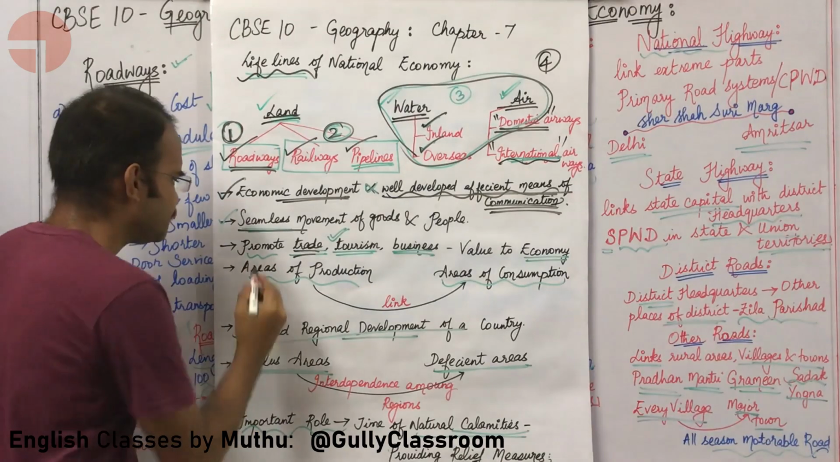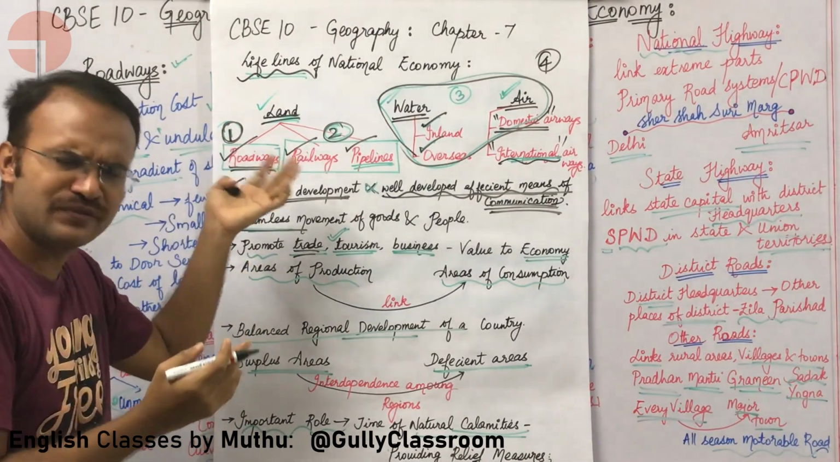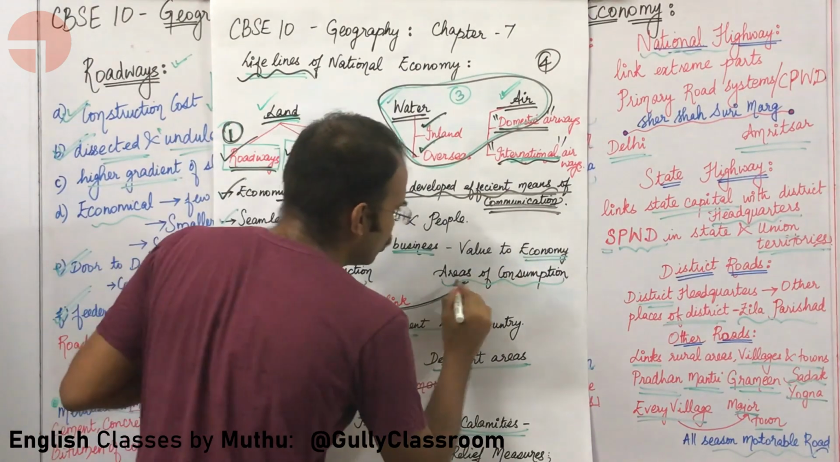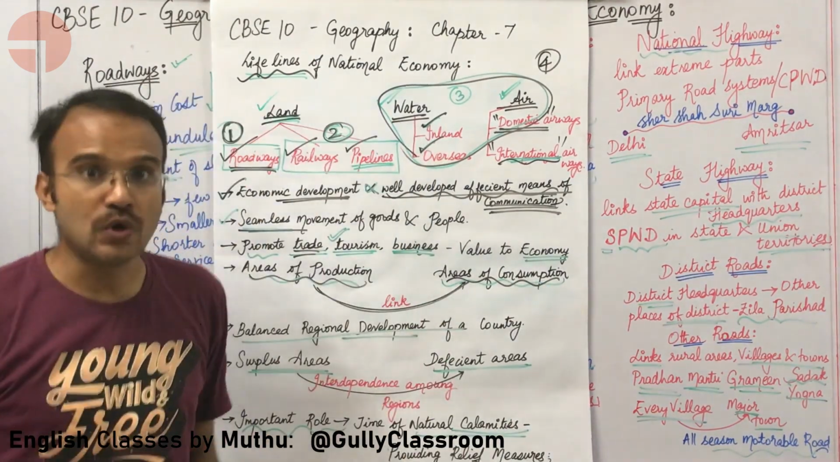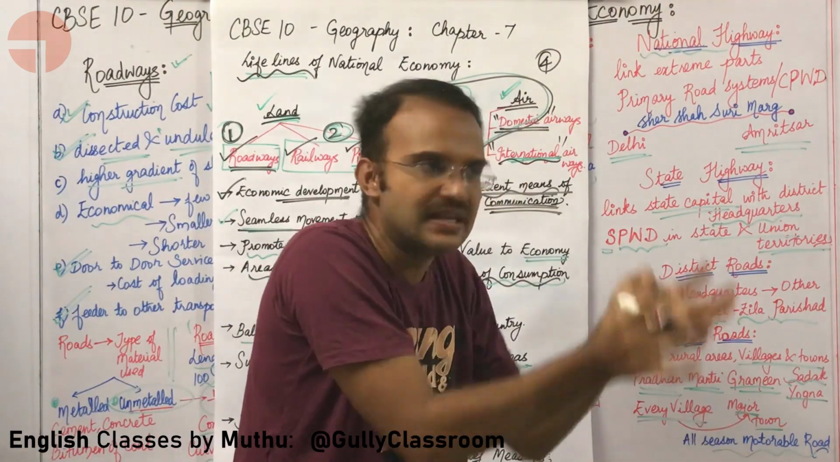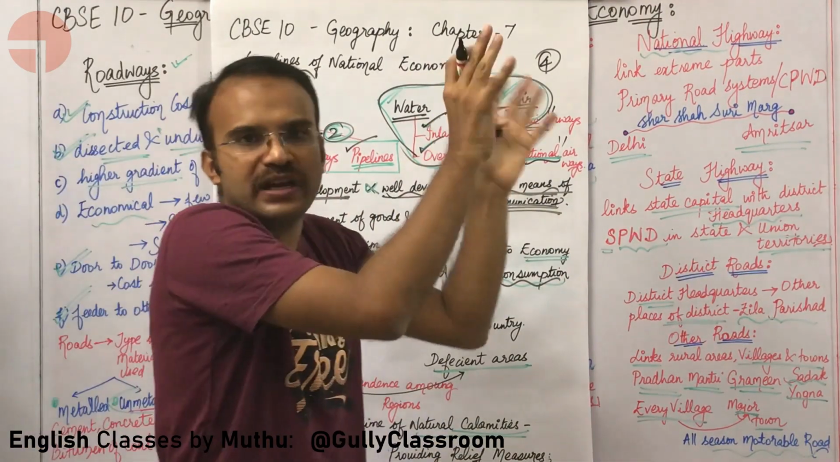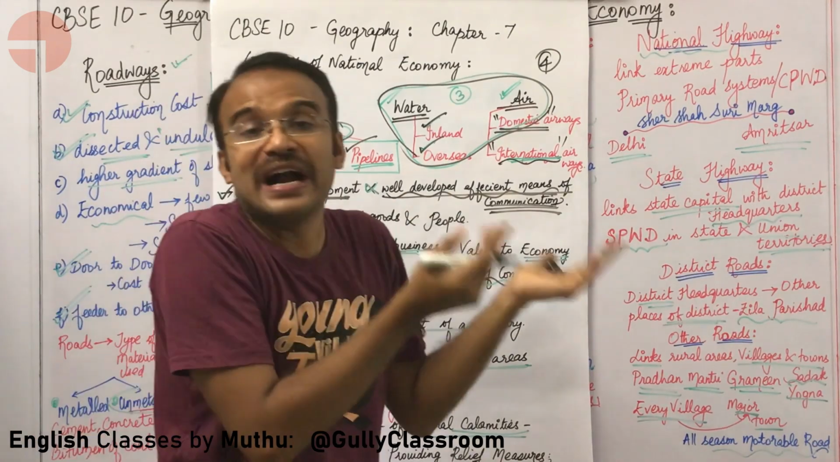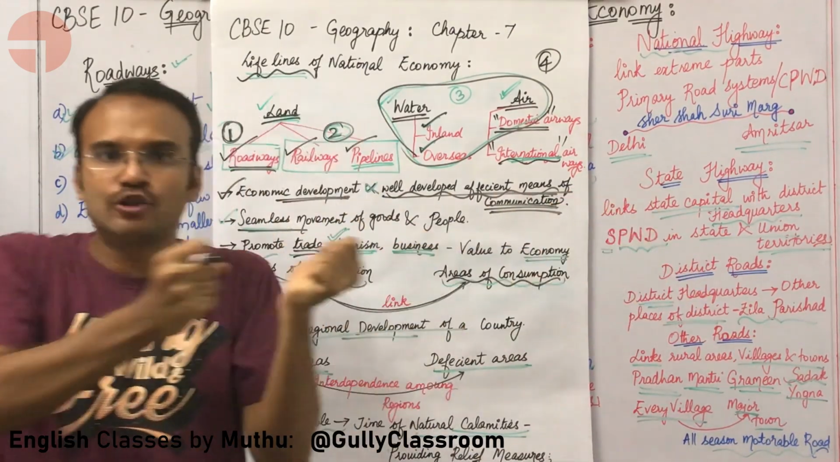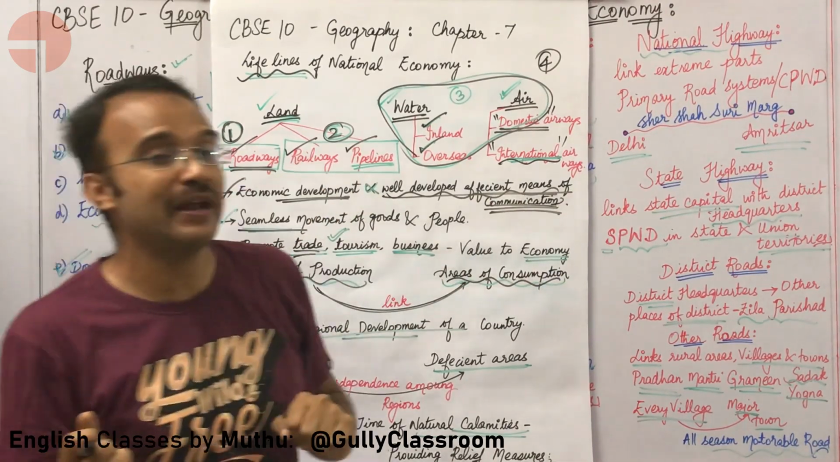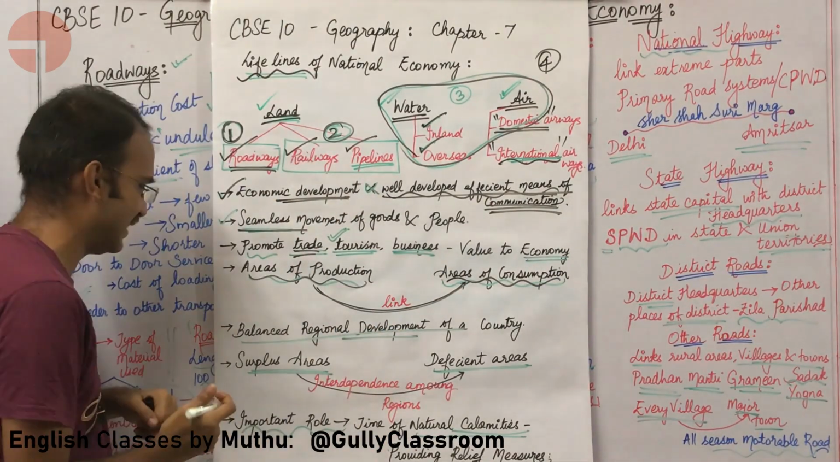Right, what next? Because of these modes of transportation, the areas of production are linked to areas of consumption. So areas of production like factories can be linked to the stores where they are sold. Areas of production like agricultural fields can be linked to the cities where people are consuming these agricultural products. Am I right or wrong? Come on, let us go for the next thing.